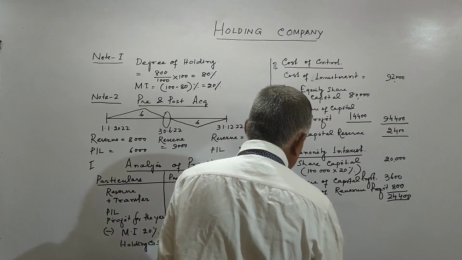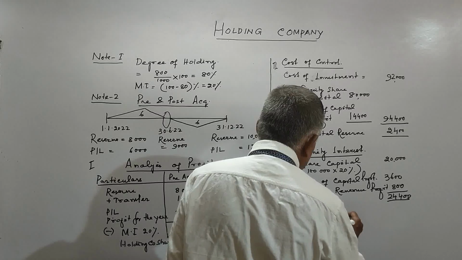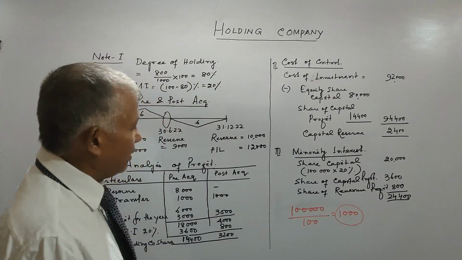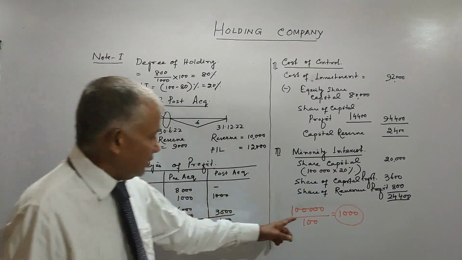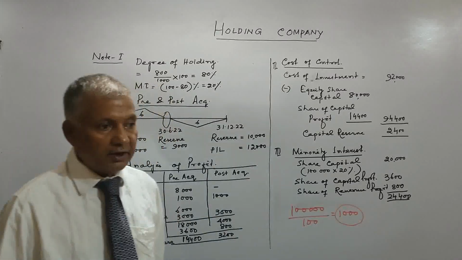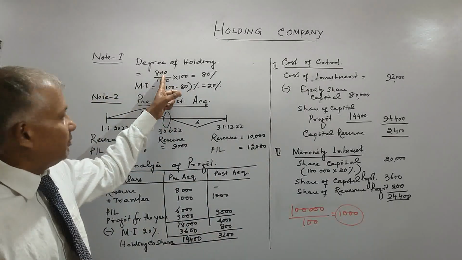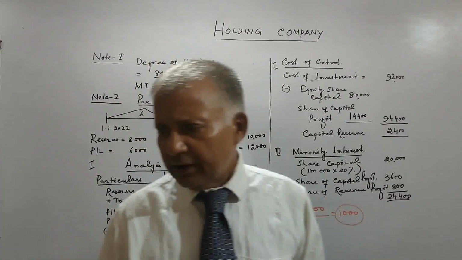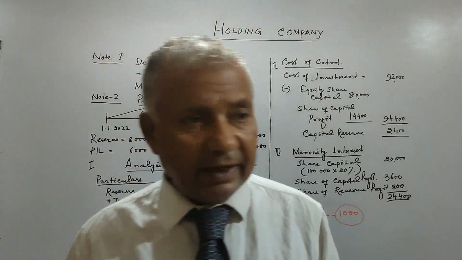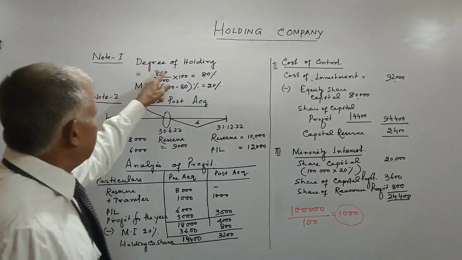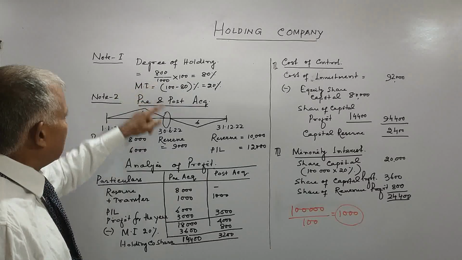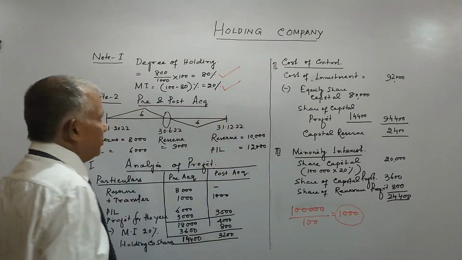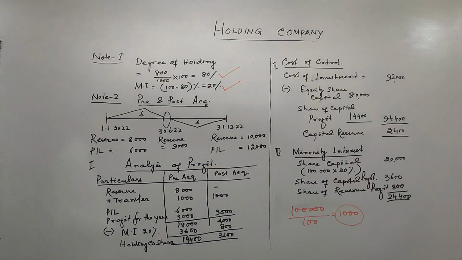So if you divide 1 lakh by 100, the total number of shares in B Limited is 1000, and out of that 800 shares are held by your holding company A Limited. Therefore, the degree of holding is 800 by 1000, 80%, and obviously the minority is 20%.